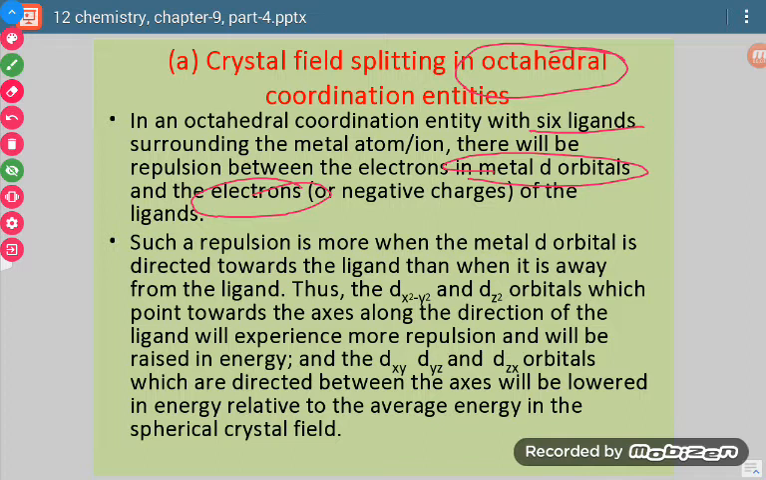Okay, now these repulsive forces will be maximum for the dx square minus y square and dz square orbitals, because the loops of these orbitals are on the axis and our ligands are also on the axis. These repulsive forces will be minimum in case of dxy, dyz and dzx because they are between the axes, they do not lie on the axis. So because of this, they will form the lower energy set of orbitals, and these two will form the higher energy set of orbitals.